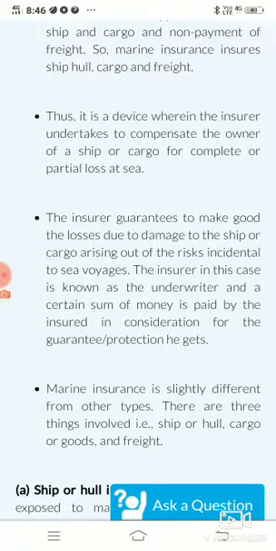So this is another feature of marine insurance: the insurer will compensate the owner of a ship in case any damages occur to the cargo or to the ship, or any losses occur to the ship, to the goods or to the freight charges.